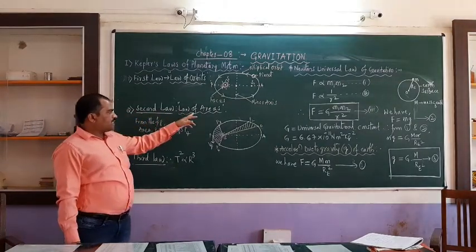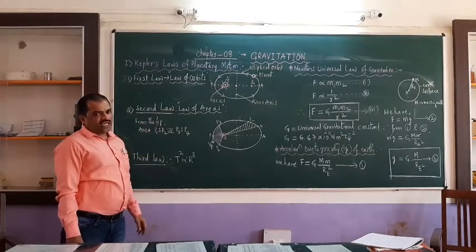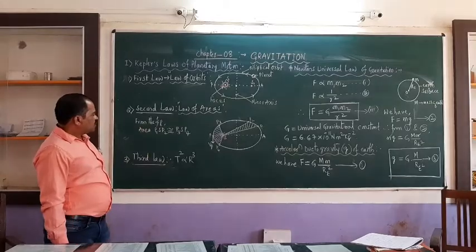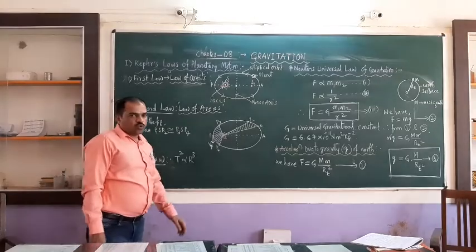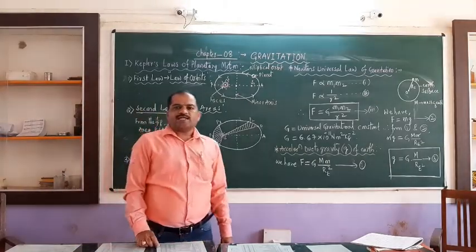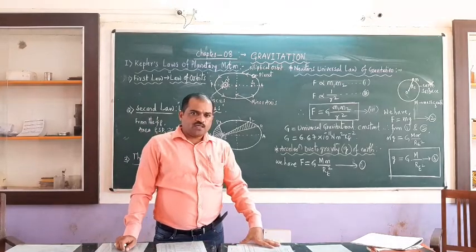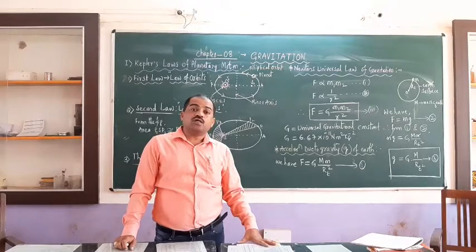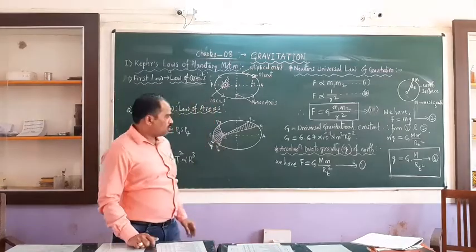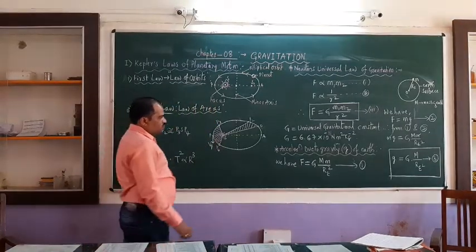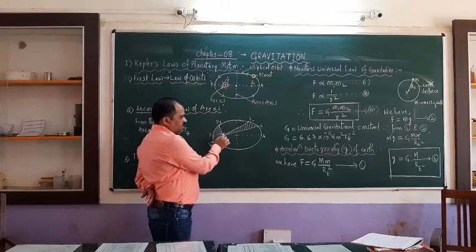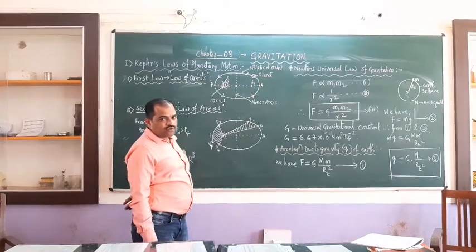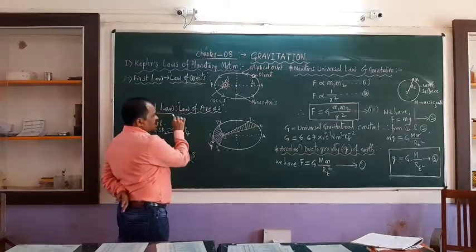The second law is called the law of areas. What this second law states is that the line joining the planet to the sun covers equal areas in equal intervals of time. The line joining the sun to the planet covers equal areas in equal intervals of time. This is the second law.